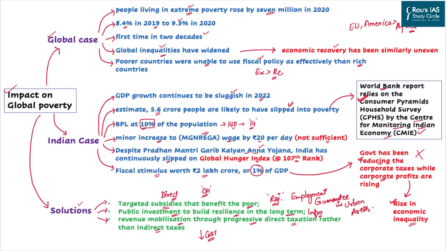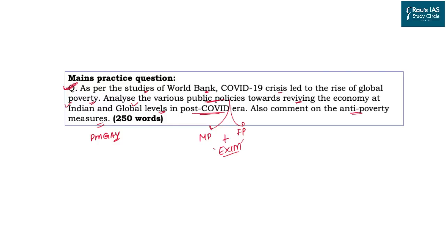Revenue mobilization should be there, but it should be based on progressive direct taxation rather than indirect taxes. So the government should focus less on GST, as GST is an indirect tax. Whether a person is rich or poor, they have to pay the GST. So the government should focus more on corporate tax, wealth tax and even income tax rather than its expansionary position on the goods and service tax. Now, with this discussion, I am leaving you with this practice question.